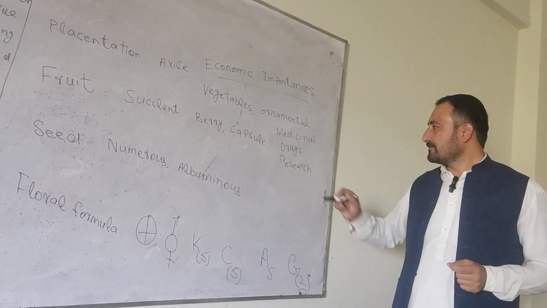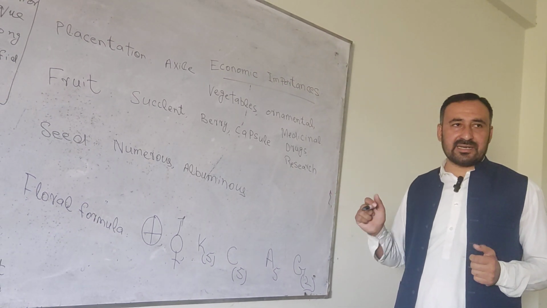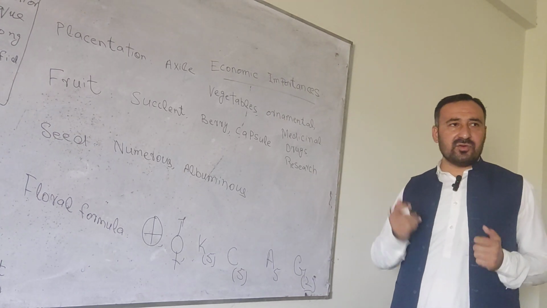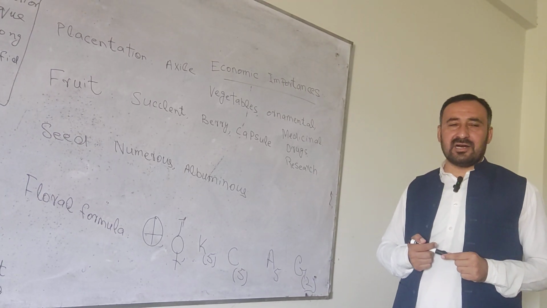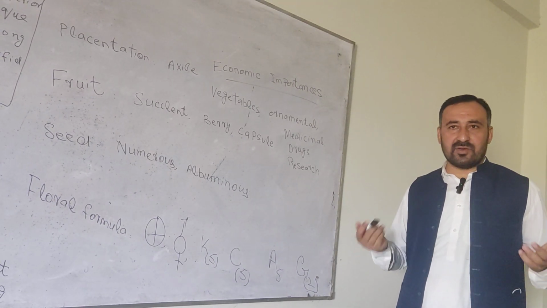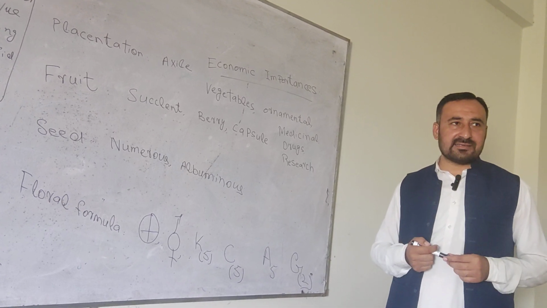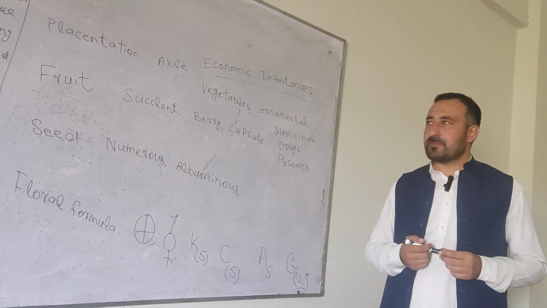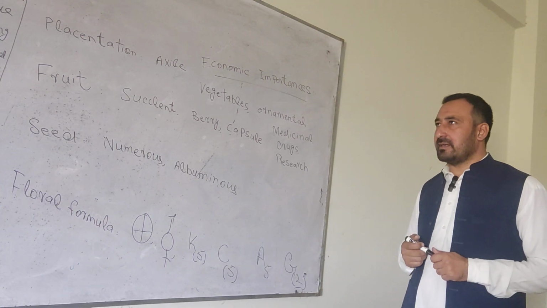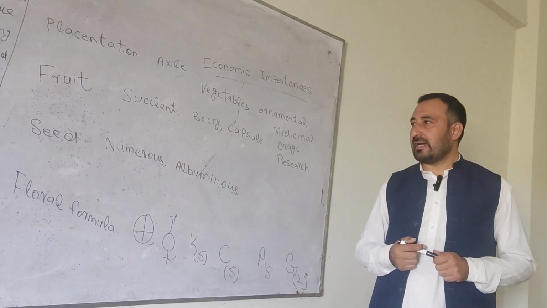Nicotine is also alkaloid in nature, but it is dangerous for our health. Research. A huge amount of research is conducted on their phytochemicals, on their alkaloids, on their phytochemistry, taxonomy, physiology, genetics, and so on. So, it was all about the economic importance and their reproductive characters: calyx, corolla, androecium, and gynoecium.